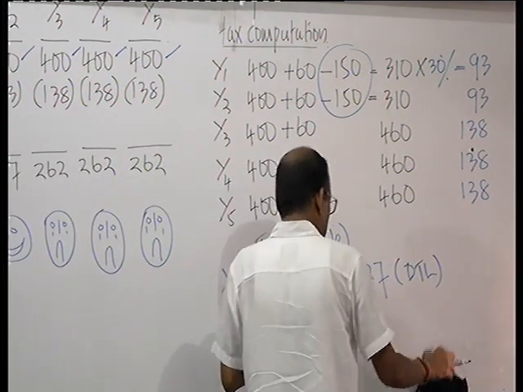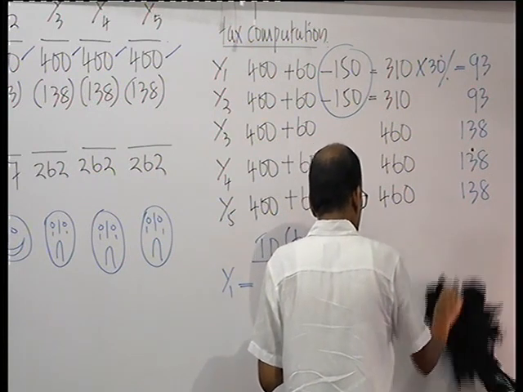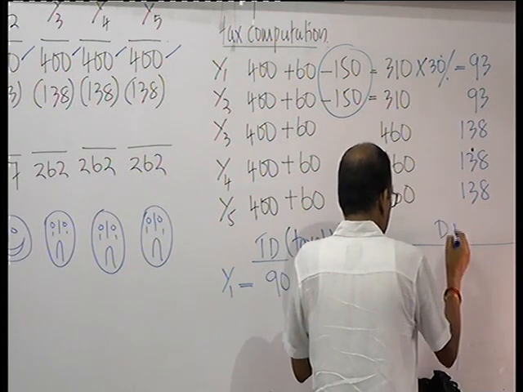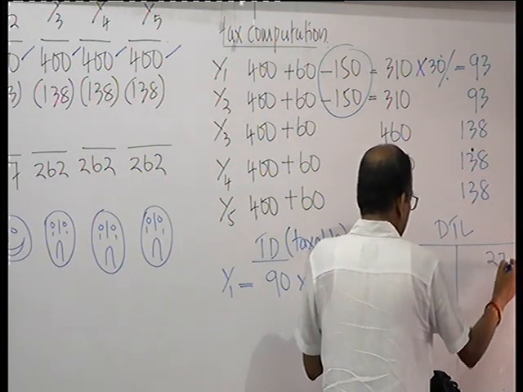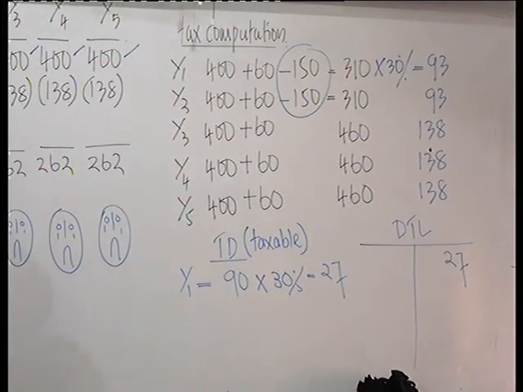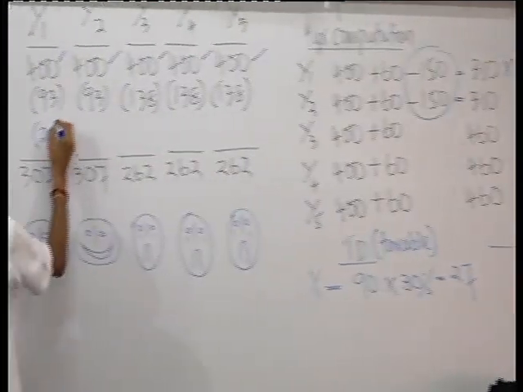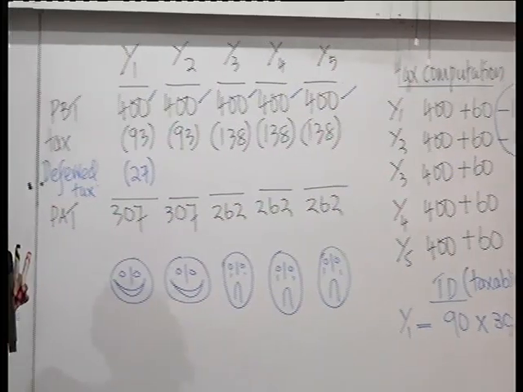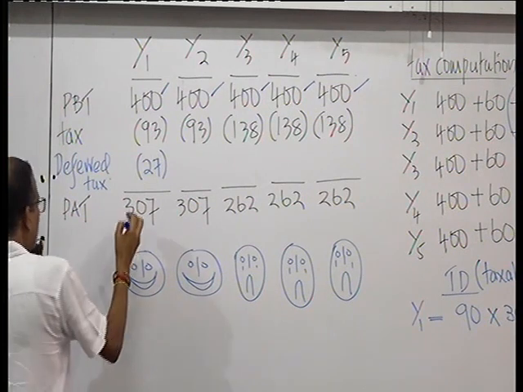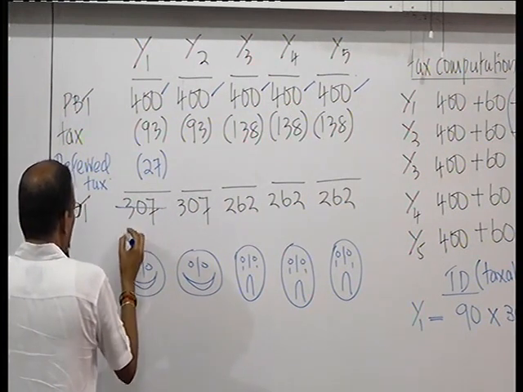I'll show it here. Deferred tax liability. I provide for 27. So debit P&L, I charge P&L by 27. Then what will happen to my profit? Profit after tax will go down to 280.